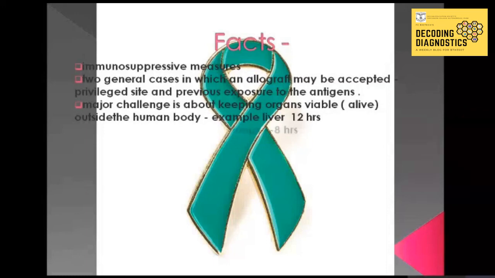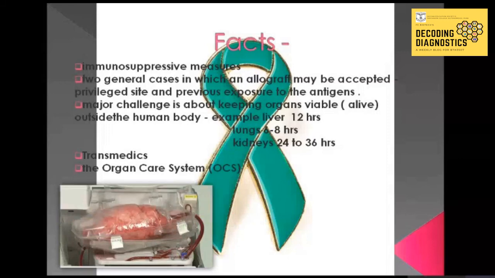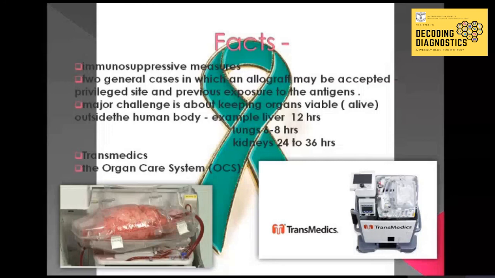For example, liver has a viability of 12 hours, lungs 6 to 8 hours, kidneys 24 to 36 hours. These are the commonly transplanted organs. But when it comes to the heart, it's not that easy, because the heart loses viability the fastest when stored in a cooler. Also, we have only 6 hours to work with, because the longer it is outside, the more difficult it is to transplant. But the new medical company known as TransMedics is making a difference.